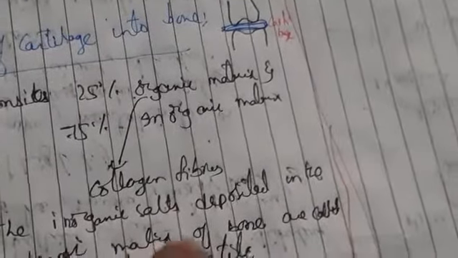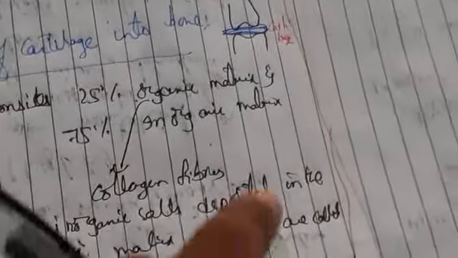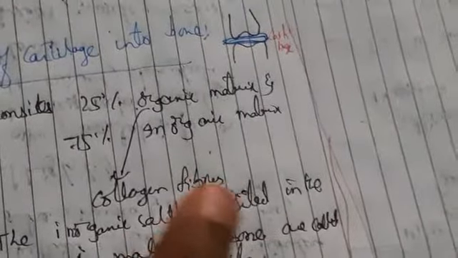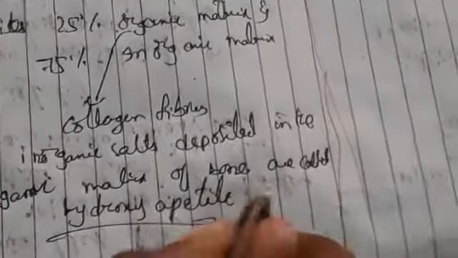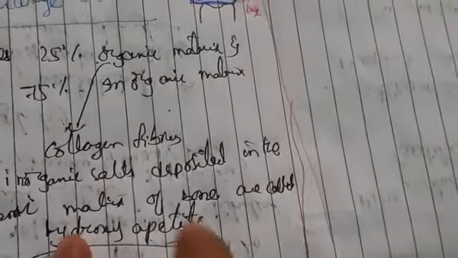So this is the major component and essential ingredient of normal bone and teeth. The main component of the apatite is nothing but this hydroxyapatite, the main component for the formation of bones and teeth.